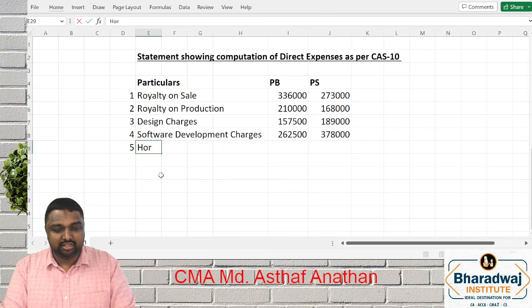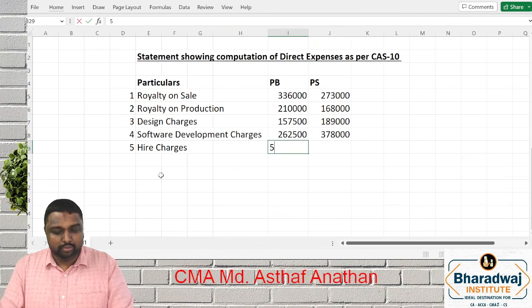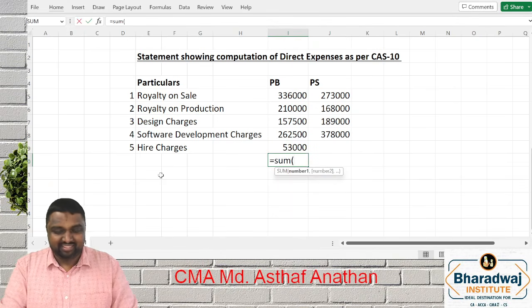Tell me, my dear friends, hire charges is for which product? PB only. So you have to write it only in the PB column. This is the total direct expenses.